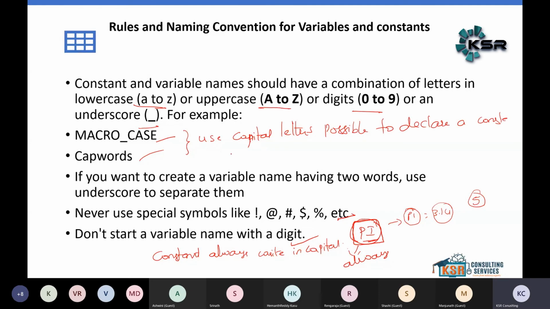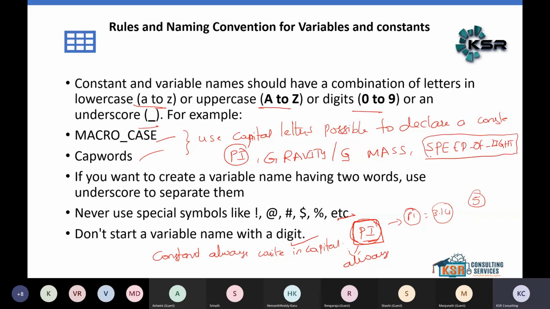Some examples are pi value, gravity, or I can write G for gravity, mass, speed of light. This is how we can write with specific rules. This is the meaning of names, variables and constants.